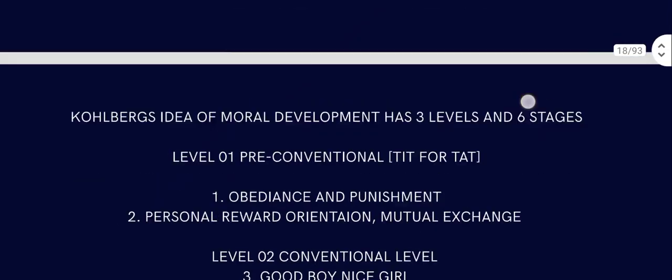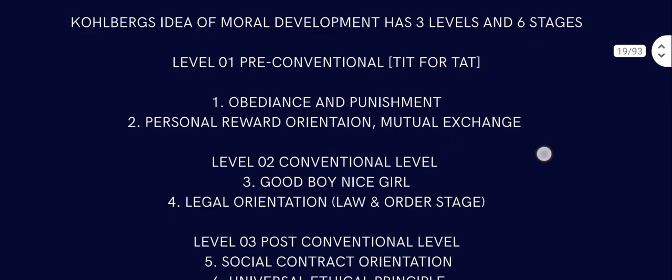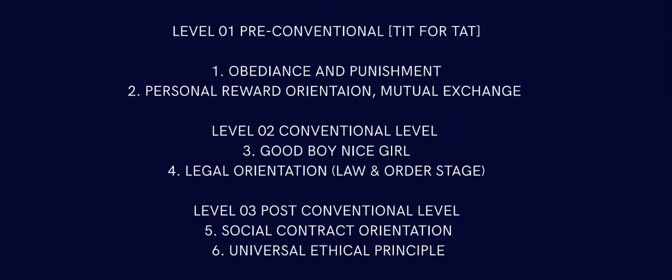So let's talk about Kohlberg's idea of moral development. Kohlberg's idea of moral development has 3 levels and 6 stages. Level 1 is pre-conventional, that is tit for tat: you scratch my back and I will scratch yours, that sort of thing. Obedience and punishment, and personal reward orientation and mutual exchange, that is level 1, pre-conventional. That has 2 stages: 1 is obedience and punishment, and 2 is personal reward orientation and mutual exchange.